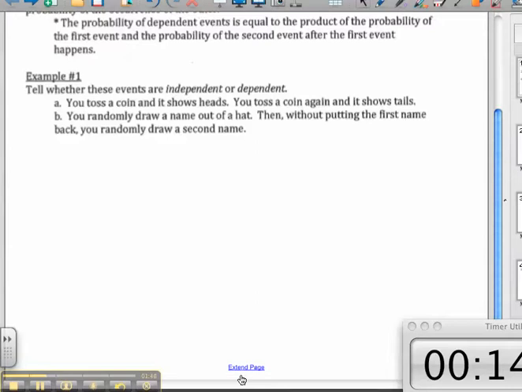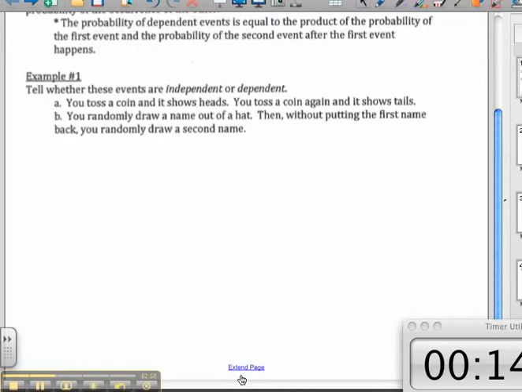If I flip the coin and it lands on heads the first time, that doesn't mean that it can't land on heads again. Okay? The second event is not dependent on the first event. So they are called independent. It doesn't matter what happened first. The same thing can happen again. All right? Now look at this next one.